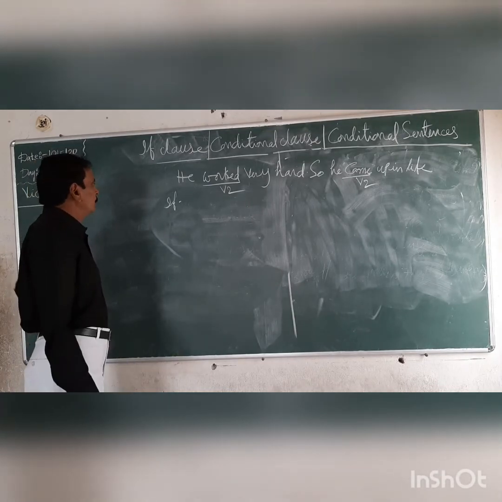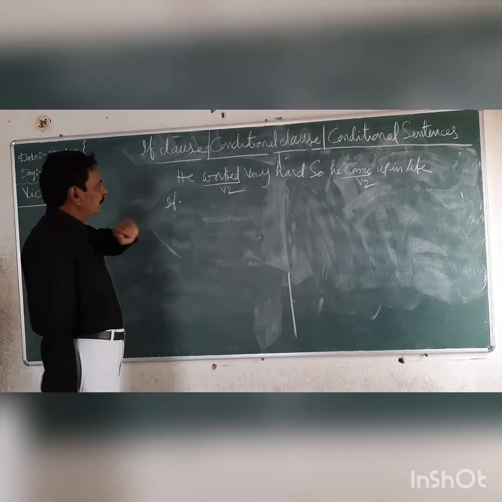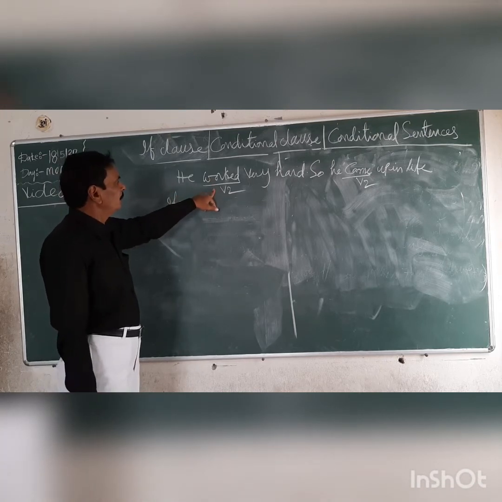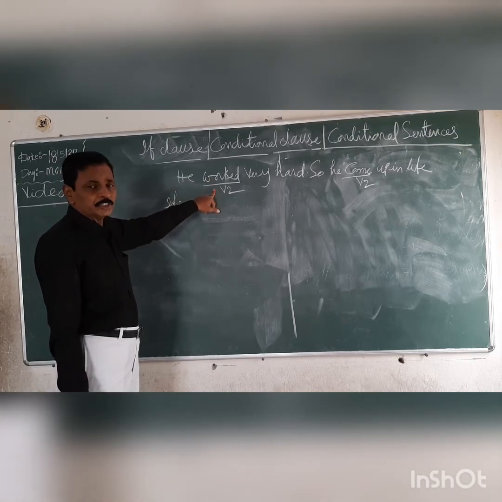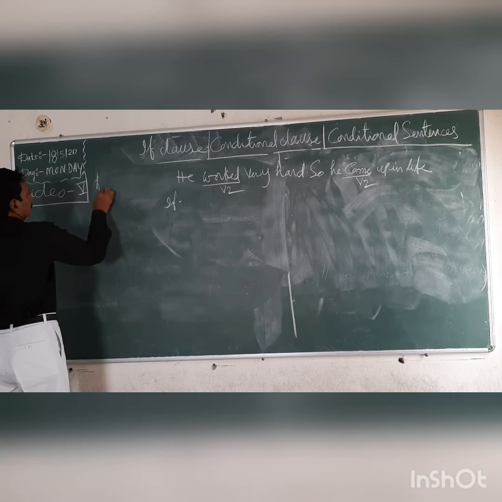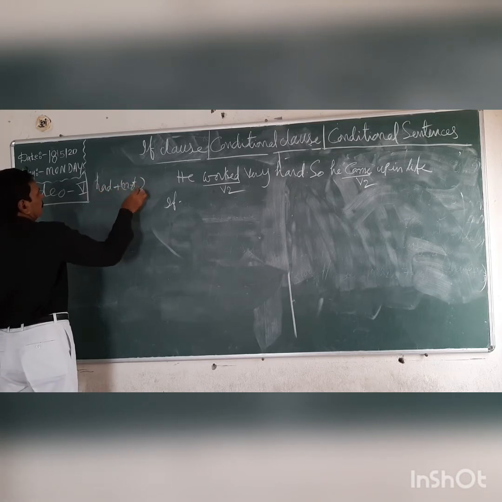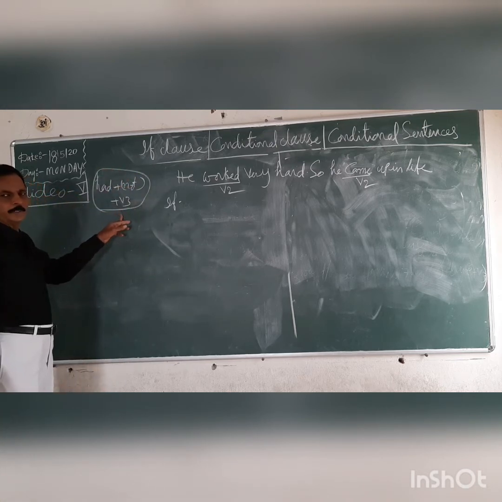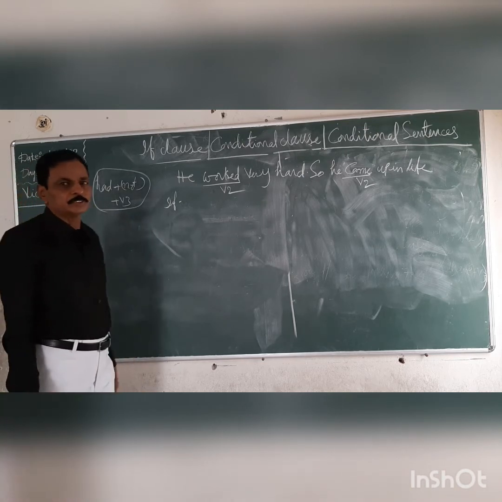Second step. In type 3, what is the first rule? The verb in the if clause must be changed into past perfect tense. The structure of past perfect tense I gave you: had plus not in brackets plus V3. This is the verb structure in the if clause.